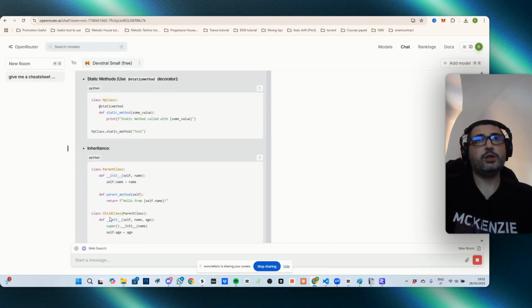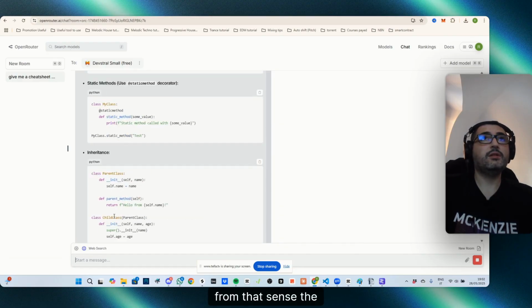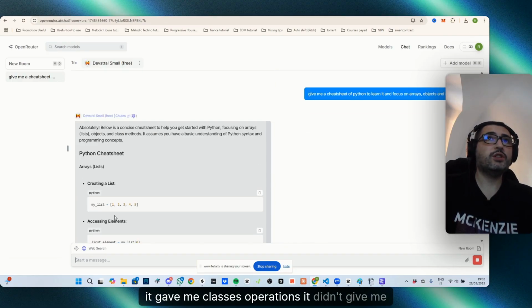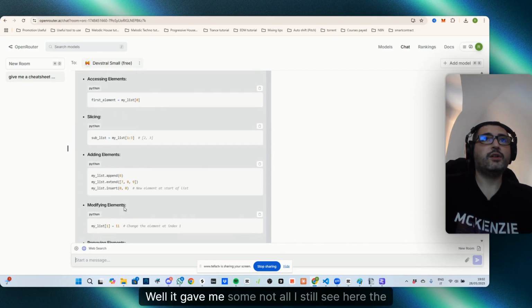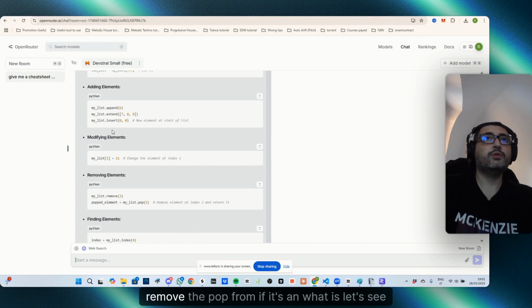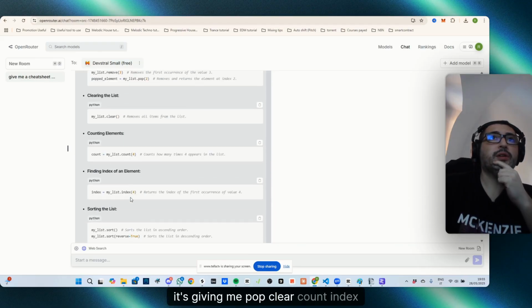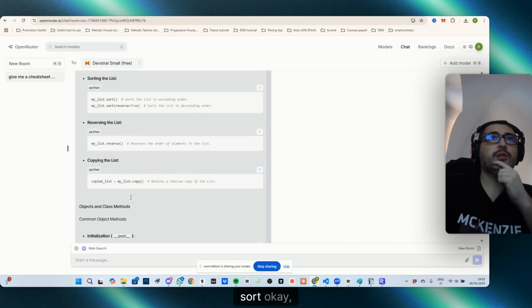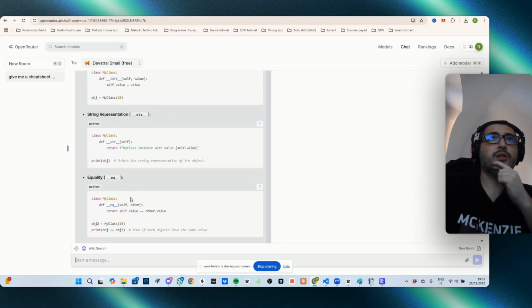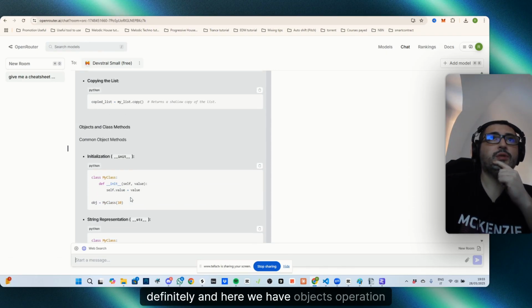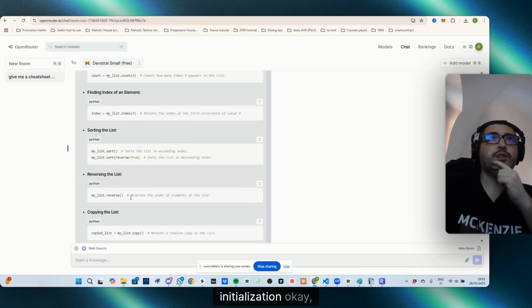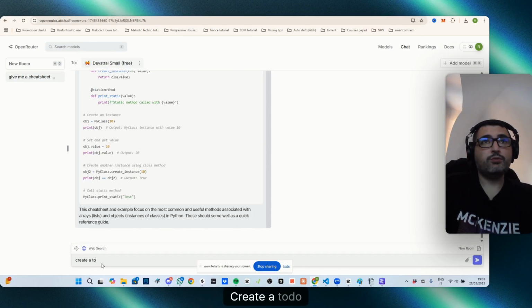It gave me classes and operations. It didn't give me operations more related to arrays. Well, it gave me some, not all. I still see here the remove, the pop. Let's see. Here it is giving me more. Okay, it's giving me pop, clear, count, index, sort. Okay, this is much better, definitely. And here we have objects, operations, initialization. Okay, much better.